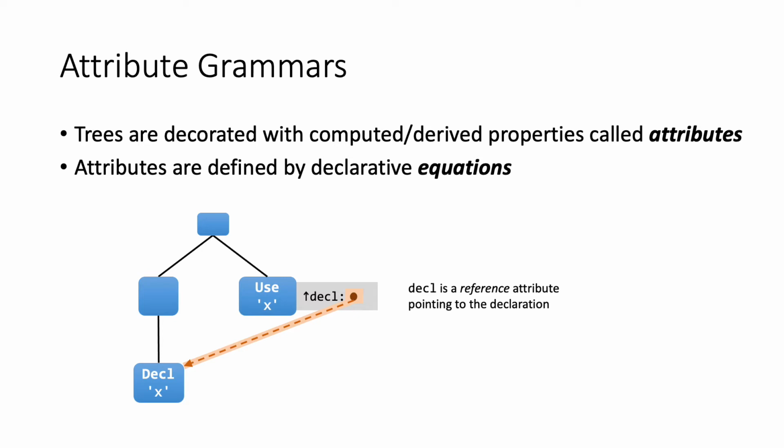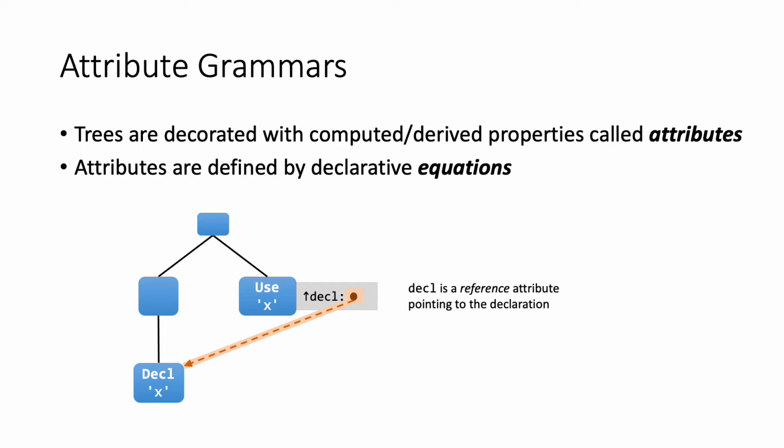So you might have declarations and uses, and one property or an attribute can then be the decl attribute. And this attribute points from the use to the corresponding declaration node in the tree. And another example of an attribute might be that a use has a type, and you get that from the declaration. Expressions may also have a type attribute. And we use the attributes to compute different semantic information and do type checking, code generation, and so on.